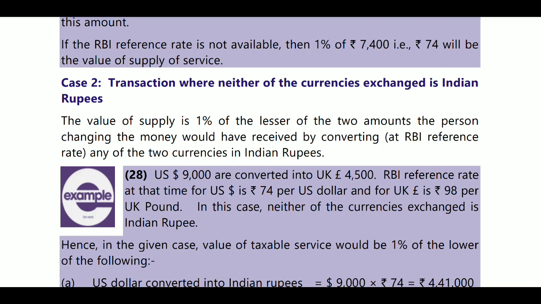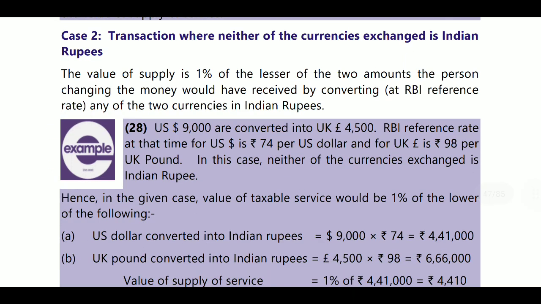Convert both at the RBI reference rate, and take 1%. Whichever is lower will be considered. The value of supply is 1% of the lesser of the two amounts that the person charging the money would have received by converting at the RBI rate. So if you are not dealing in the same currencies, both will be converted into Indian currency, 1% will be taken, and whichever is lesser will be calculated. This will be treated as the value, and on that value GST will be charged.